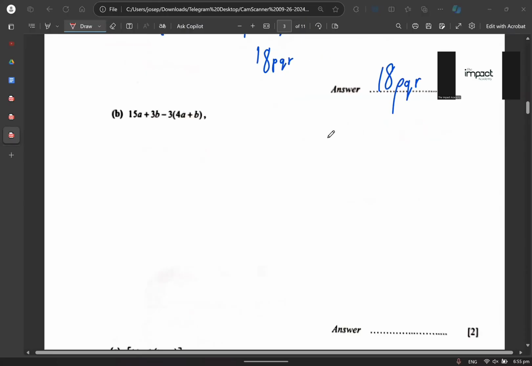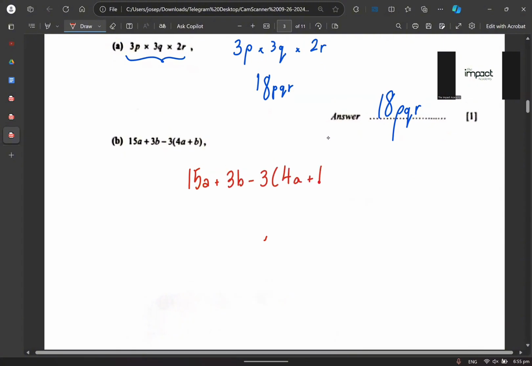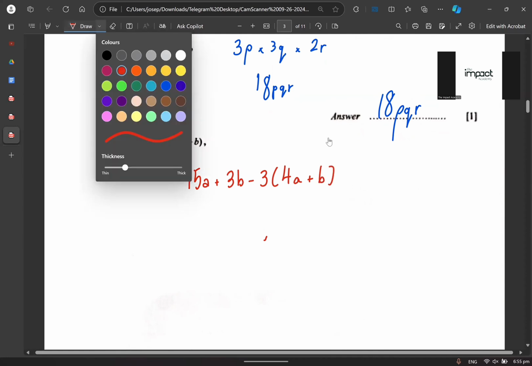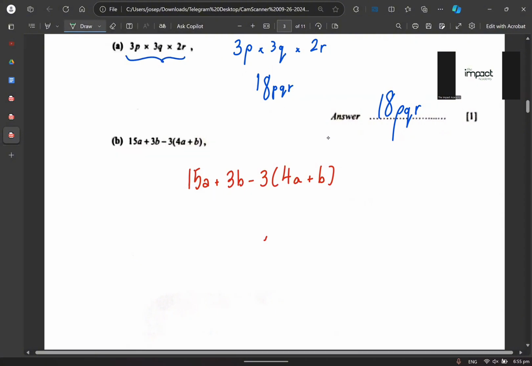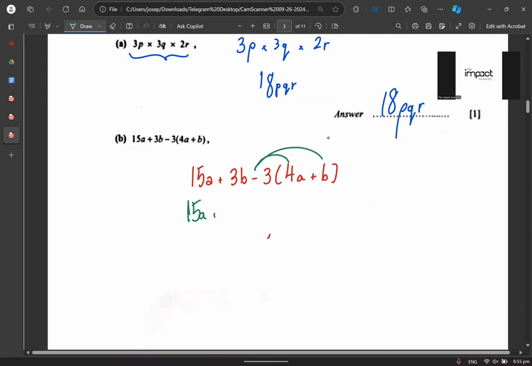The second one is 15a. What does it say? 15a plus 3b minus 3 bracket 4a plus b. Very good. What you want to do is focus on the brackets first, and you have to be very, very careful. Yes, it's a -3. The rest, just copy it down first. So -3 times 4 becomes negative 12a, then minus 3b.